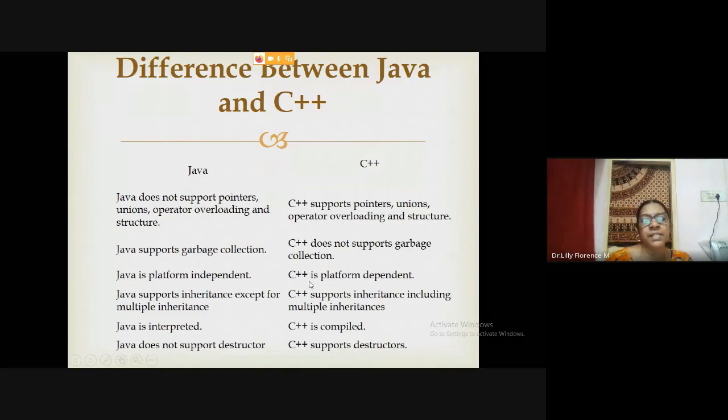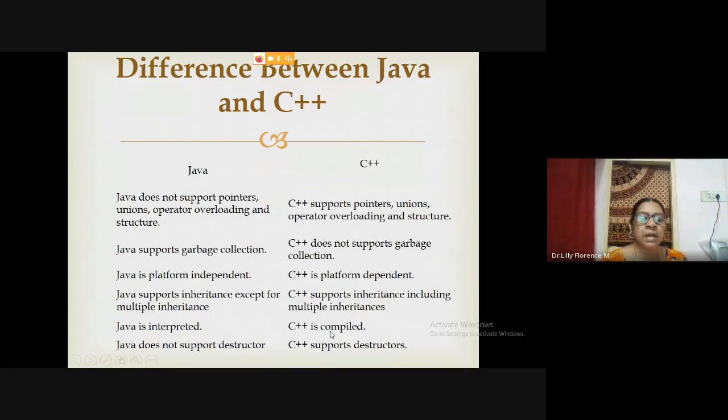And the next difference is C++ is platform dependent. So once you execute your C++ file, it will not run on another platform. But Java is not like that. Once we create bytecode, that can be executed on another platform. So that is platform independent. Then C++ supports inheritance, including multiple inheritance. But Java will not support multiple inheritance. Instead, we can use the interface concept.